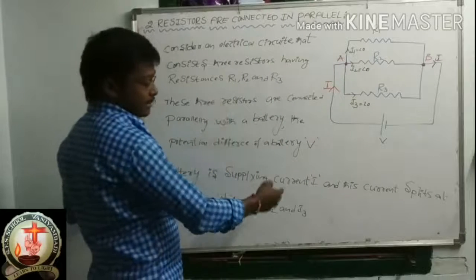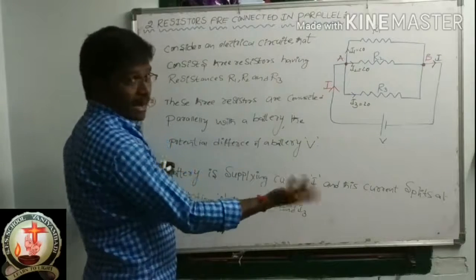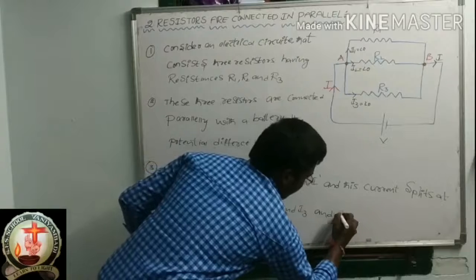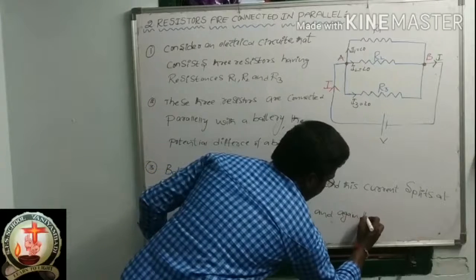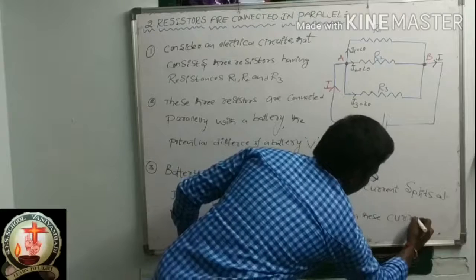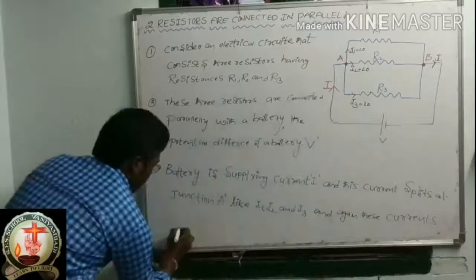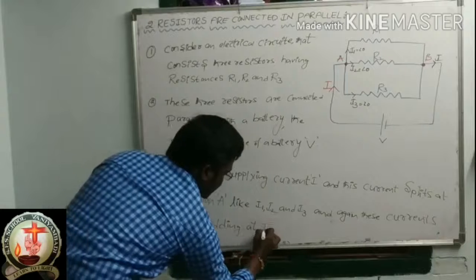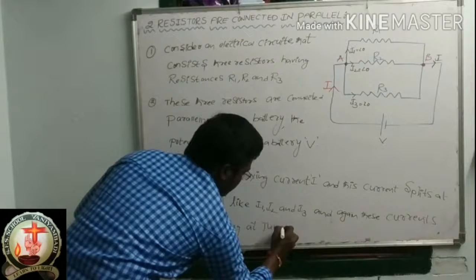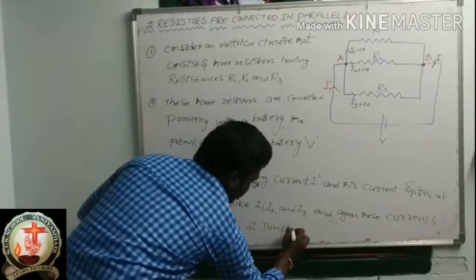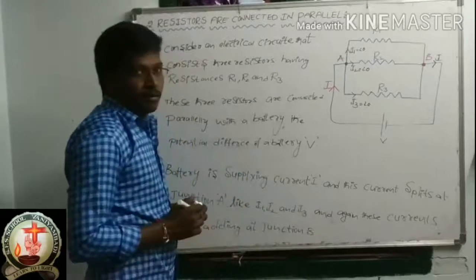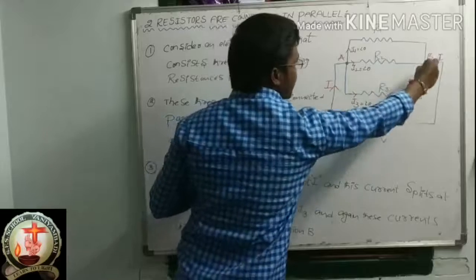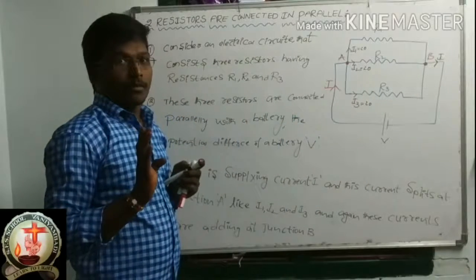And again these currents are adding at junction B. All the currents I1, I2, I3 are adding at junction B. Okay.